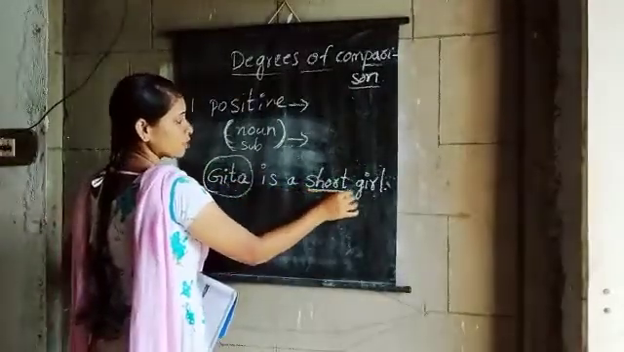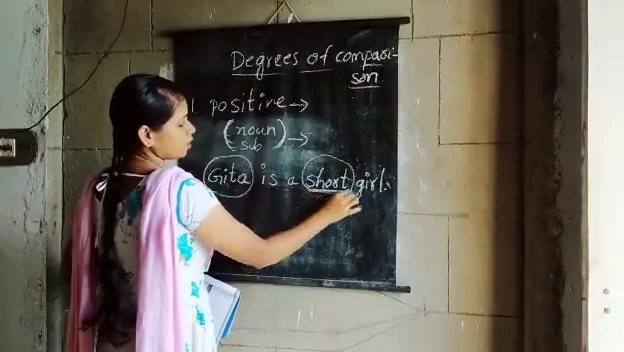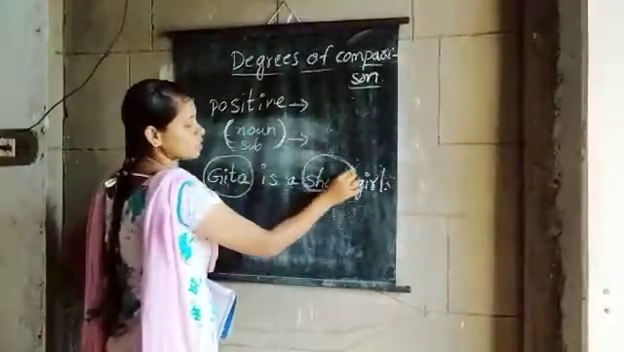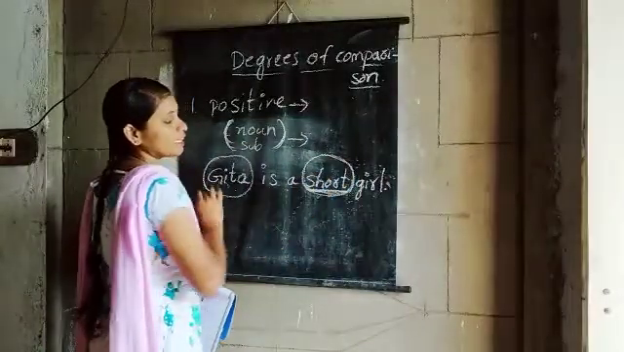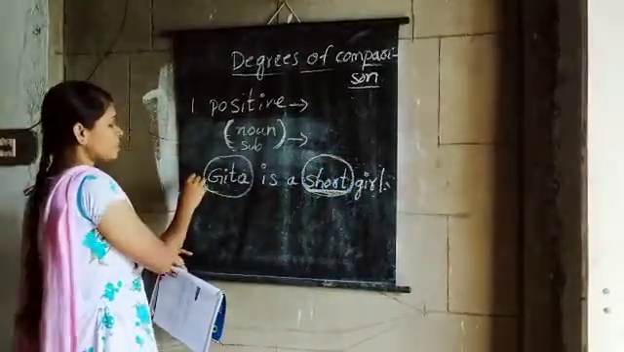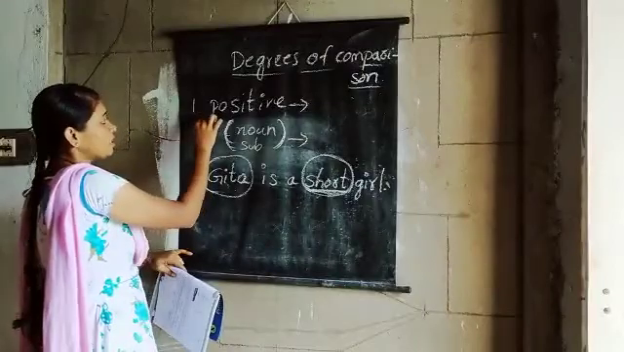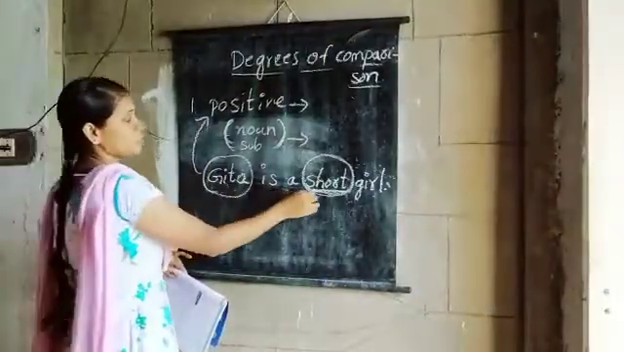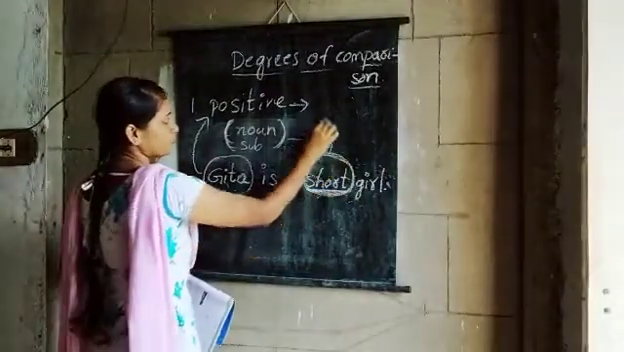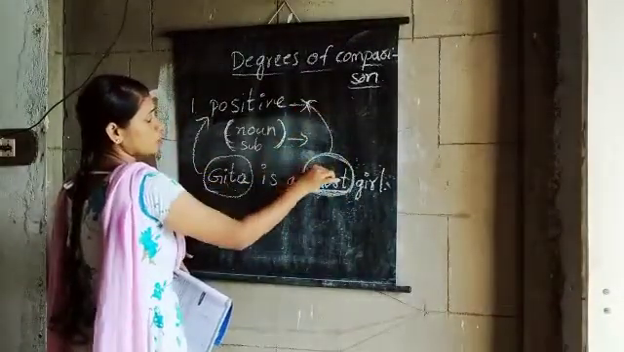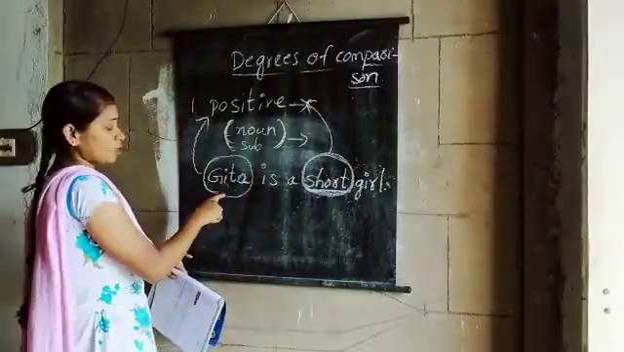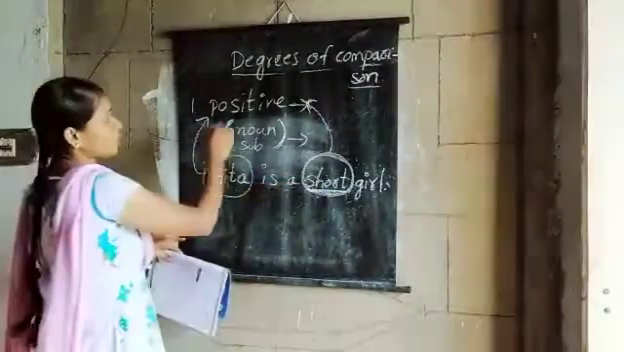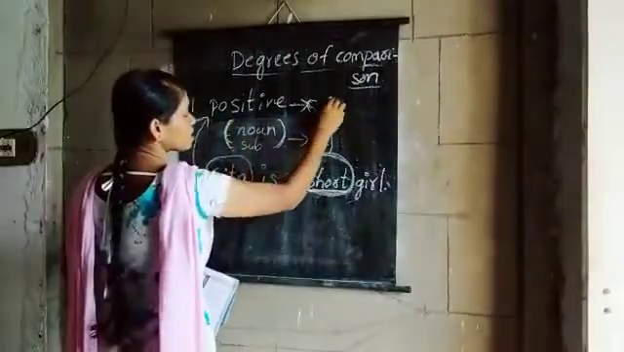Okay, children. This short is the positive degree. We are talking about Geeta. We call it a positive degree. Geeta is a short girl. So the next one is comparative, the second one.